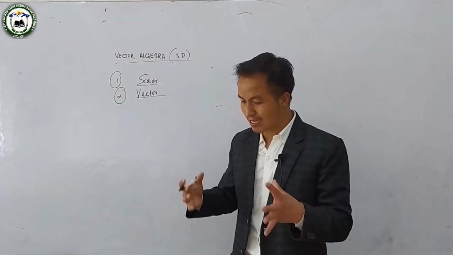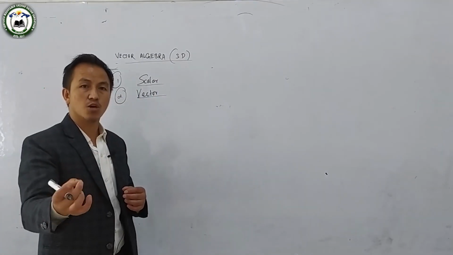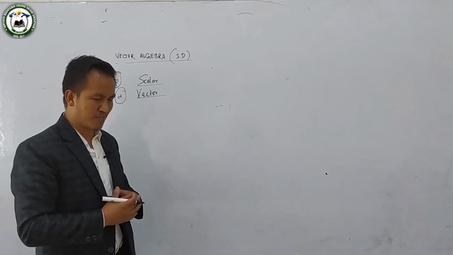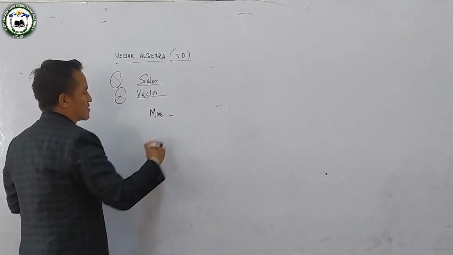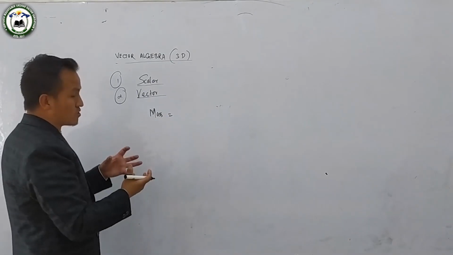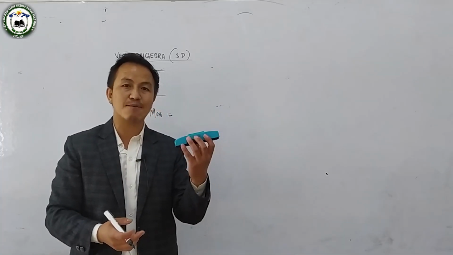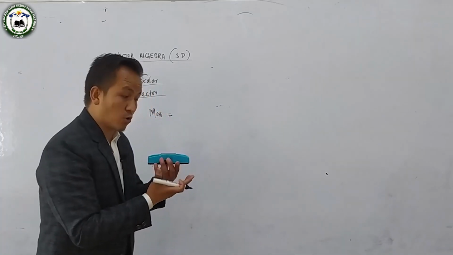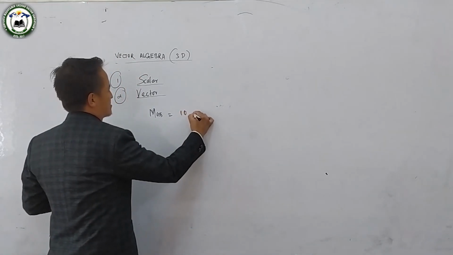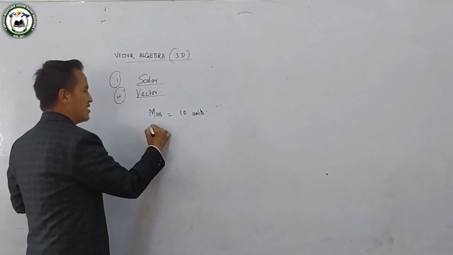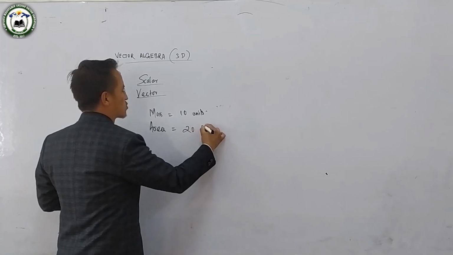As you all know, scalar quantities are the quantities which have only magnitude. You remember the examples too. Suppose mass. Your mass, suppose this duster, we can measure its mass, we can weigh it, okay? So mass, suppose it is 10 units. Area, suppose it is 20 square units.